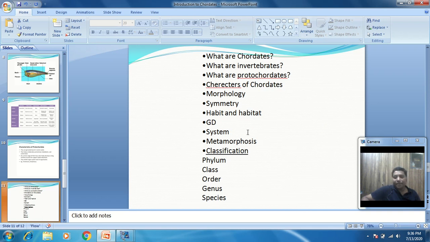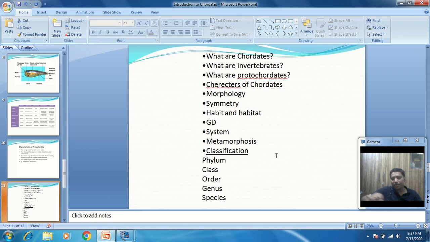The next point is metamorphosis. What is metamorphosis? Meta means many, morph means form. The organism which shows different forms in its life cycle shows metamorphosis. Details about metamorphosis we discuss in the next chapter, but before that, metamorphosis is of two types: one is progressive metamorphosis and another is retrogressive metamorphosis. Progressive metamorphosis means the attainment of new organs.